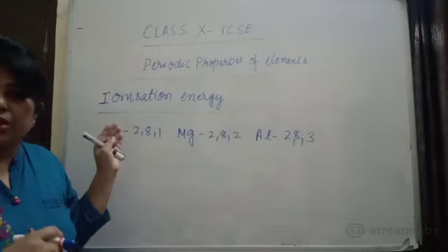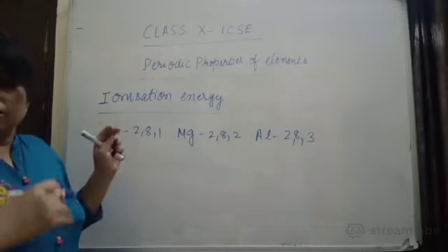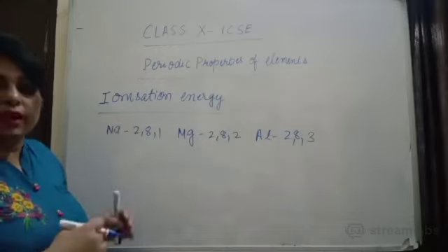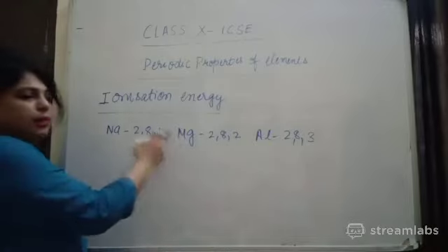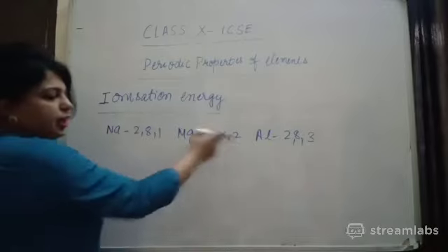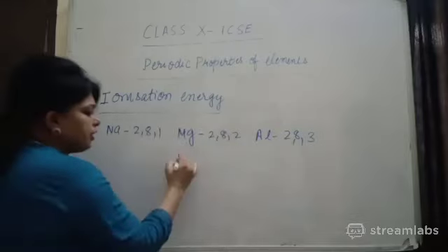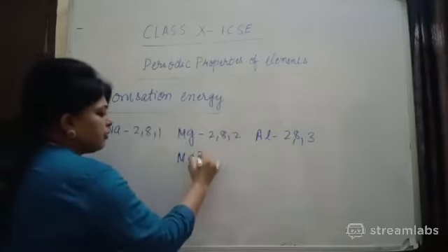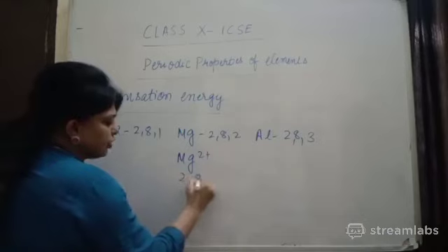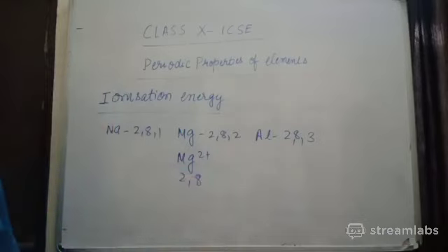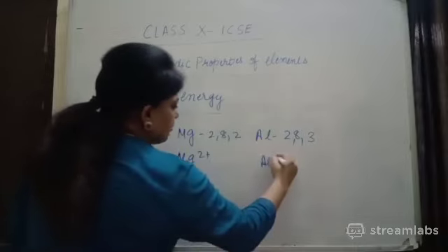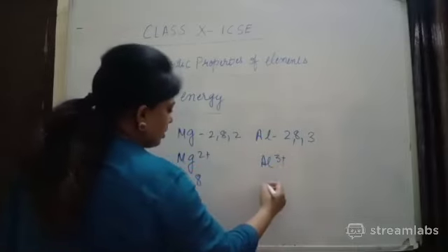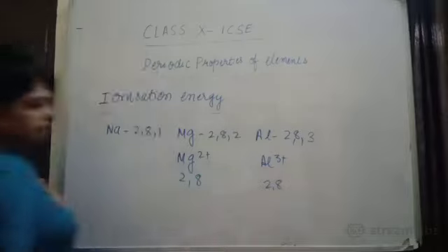What is ionization potential? The amount of energy which is required to remove an electron from the outermost shell. Clear? In case of magnesium, since there are 2 valence electrons, after losing 2 electrons it will become a charged species and the electronic configuration will become 2,8. Now in case of aluminium, after losing 3 electrons, the electronic configuration will become 2,8.